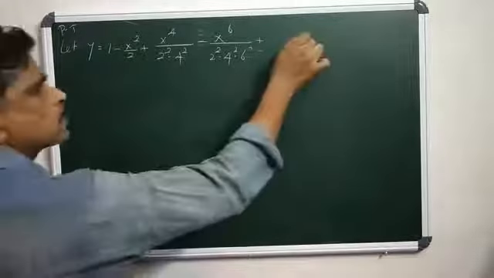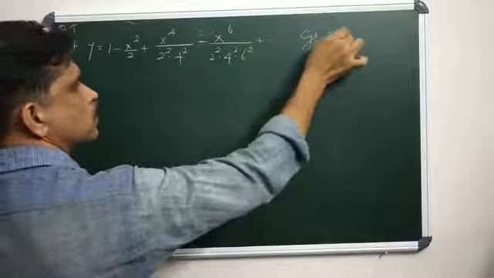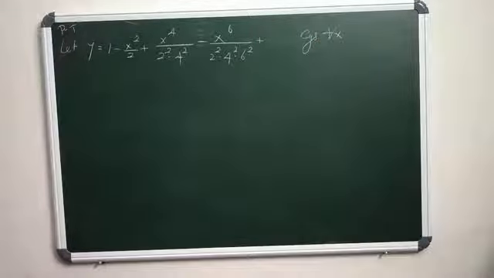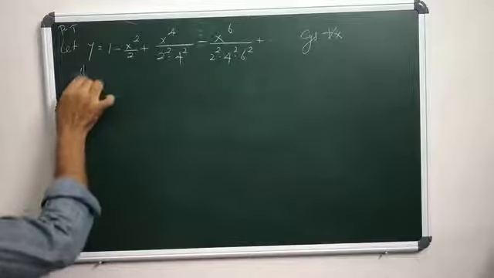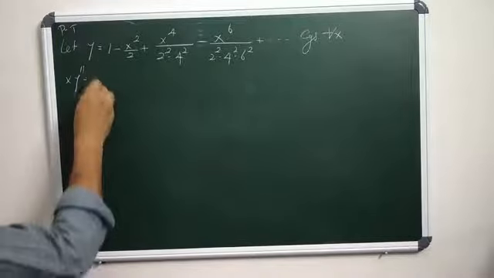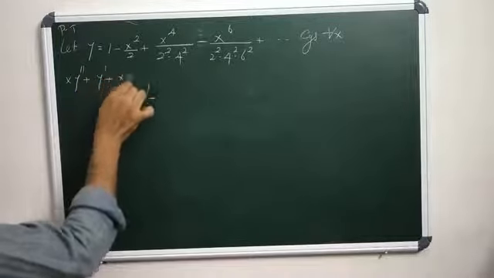That's our requirement. Also it satisfies the differential equation x y double dash plus y dash plus xy equals 0.